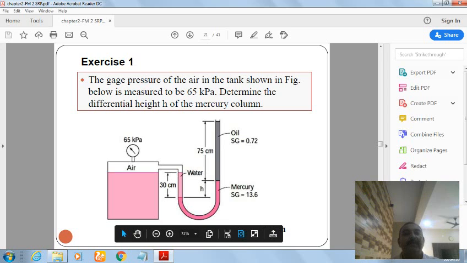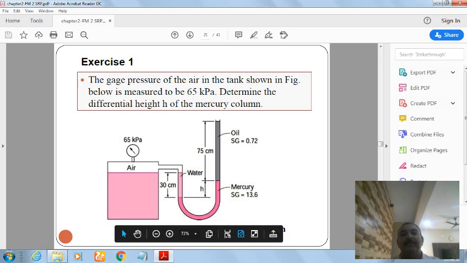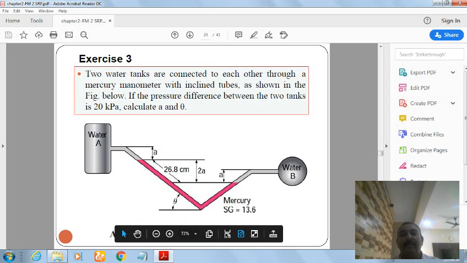The figure is given, 65 kPa is the pressure, here the height is 30 centimeter, here it's h, and the height of the oil is 75 centimeter. Oil specific gravity is 0.72 and specific gravity of the mercury is 13.6. So you solve this example in your own way.